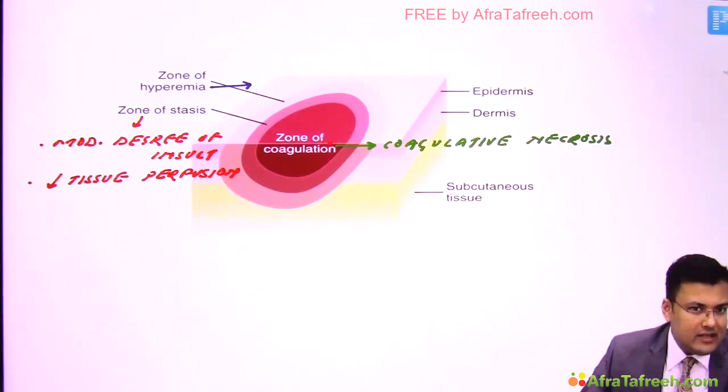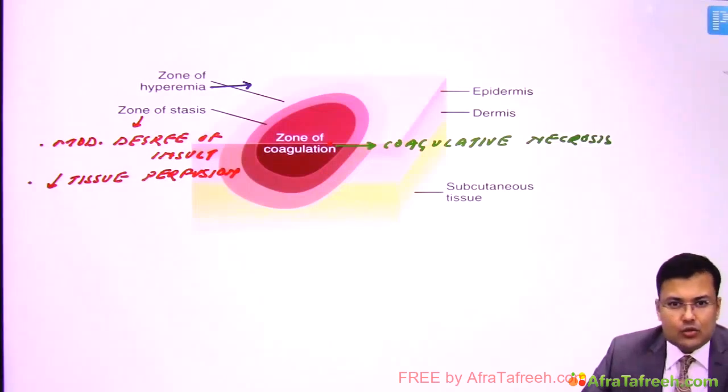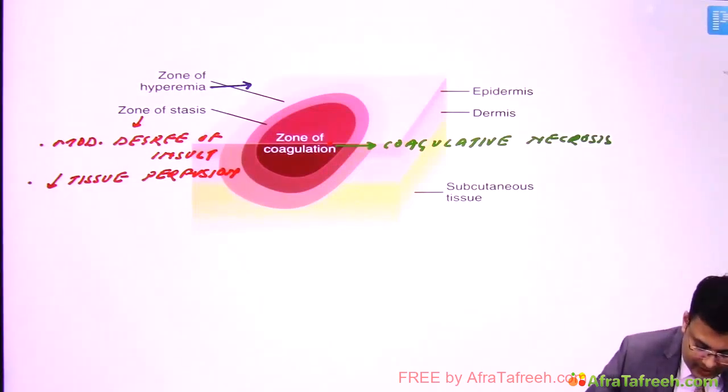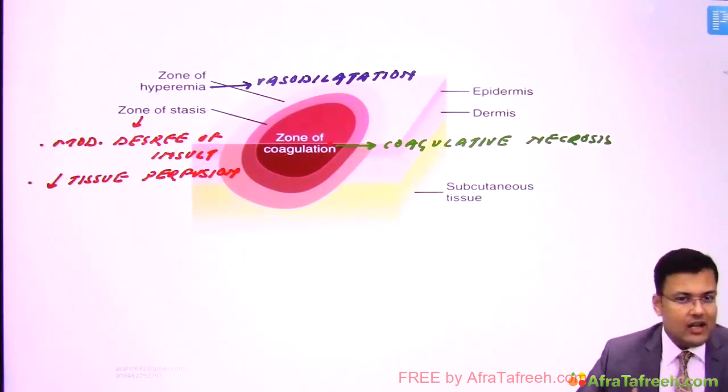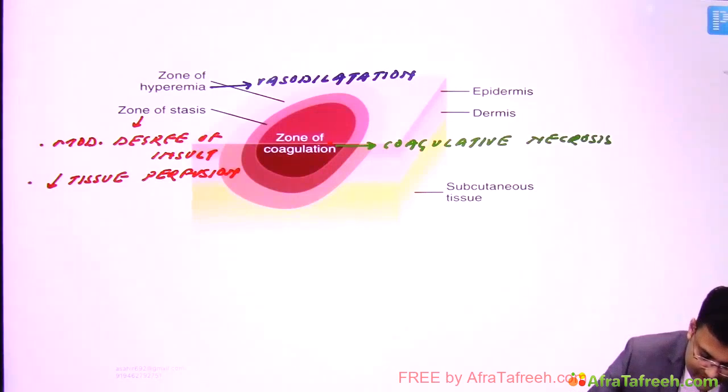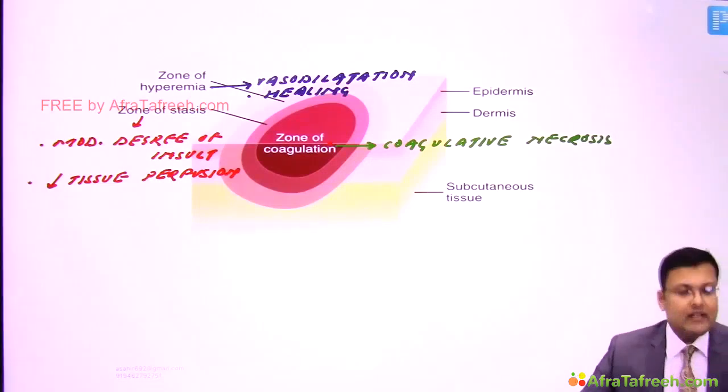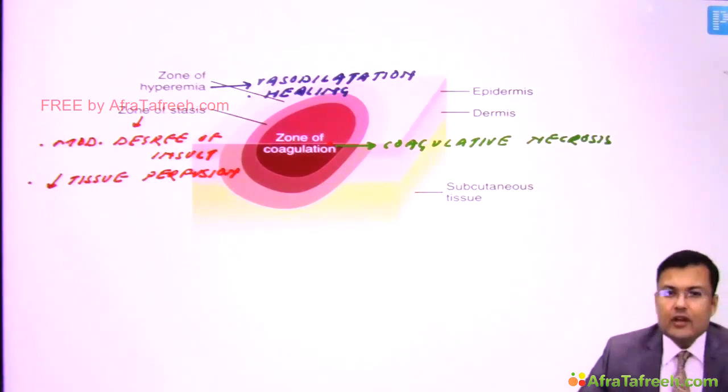Now the third zone is zone of hyperemia. Hyperemia suggests that in this zone there is vasodilatation. So in zone of hyperemia there is vasodilatation and viable cells are present. So whatever healing occurs, it starts from zone of hyperemia. So healing starts from this zone. So these are areas of cutaneous injury in burn.